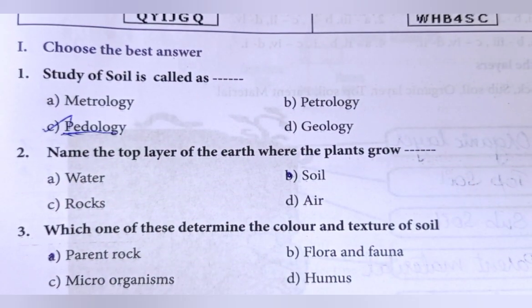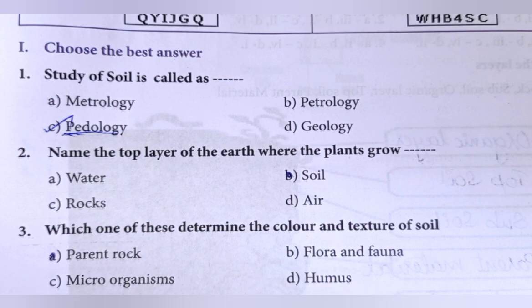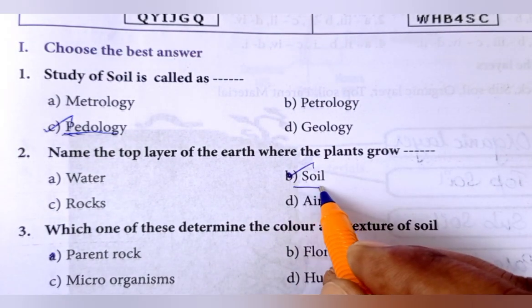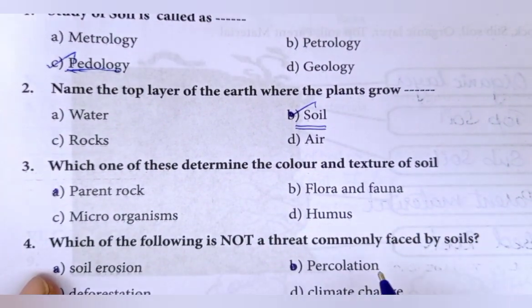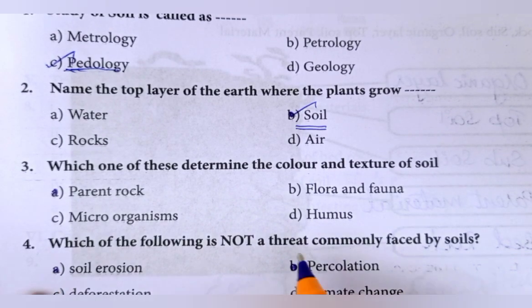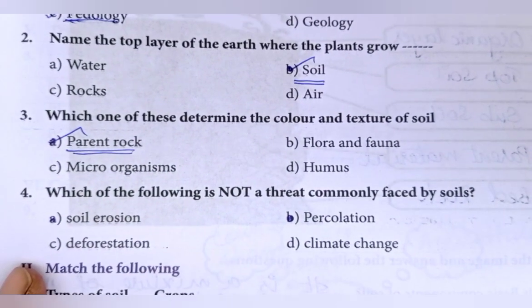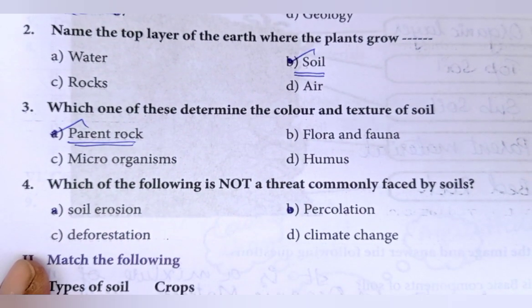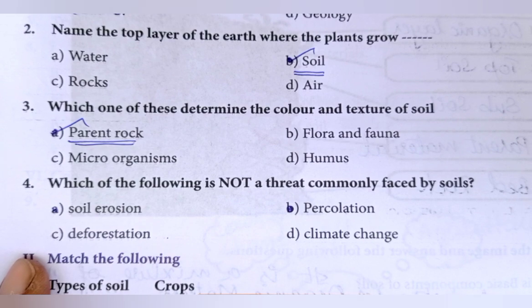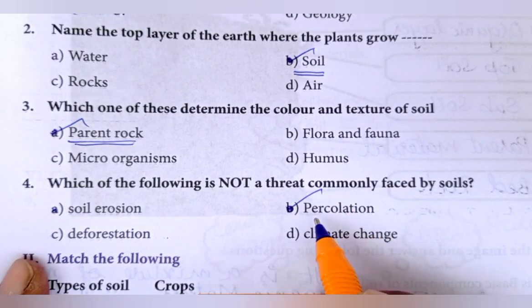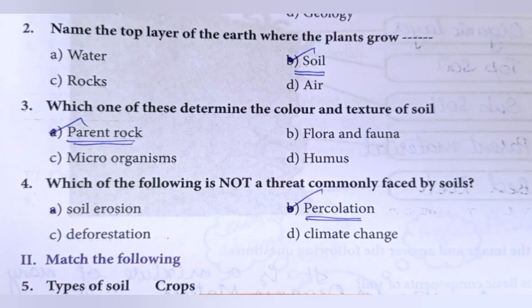Second question, name the top layer of the earth where the plants grow. Soil is the answer. Third one, which one of these determine the color and texture of soil? The parent rock. First option is the answer. Fourth question, which of the following is not a threat commonly faced by soils? Percolation is the answer for the fourth question.